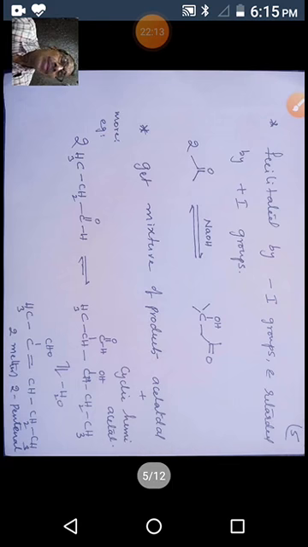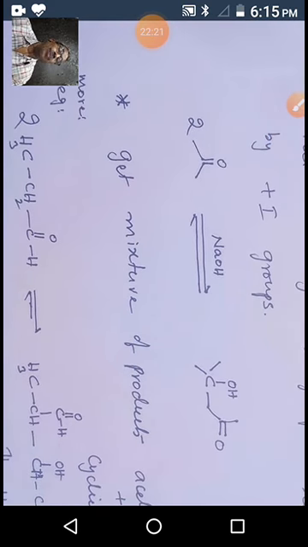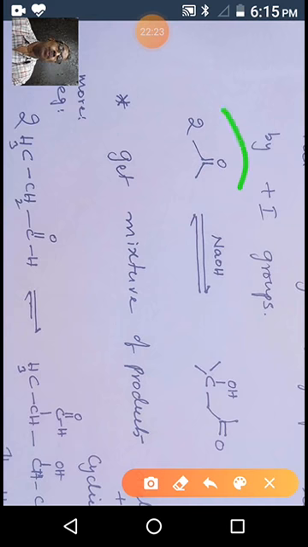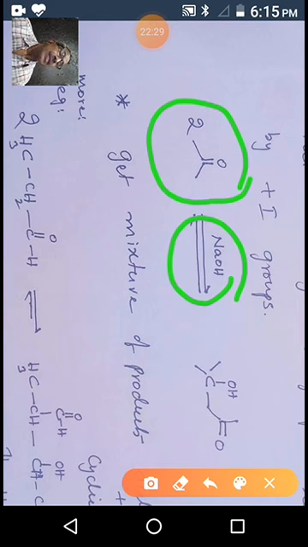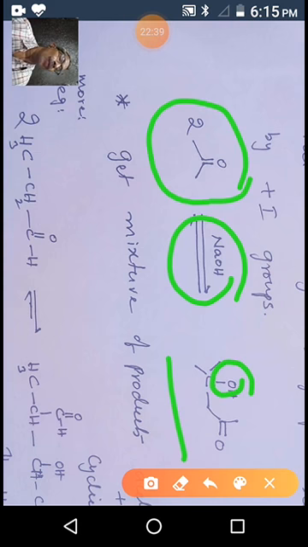What are some more points about the aldol reaction of ketones? For example, we will see the ketone acetone, CH3COCH3. With sodium hydroxide as base, it gives a type of compound. The name of the compound is 4-hydroxy-4-methyl-2-pentanone, which is a ketone. So this is also one example of this aldol type of reaction.